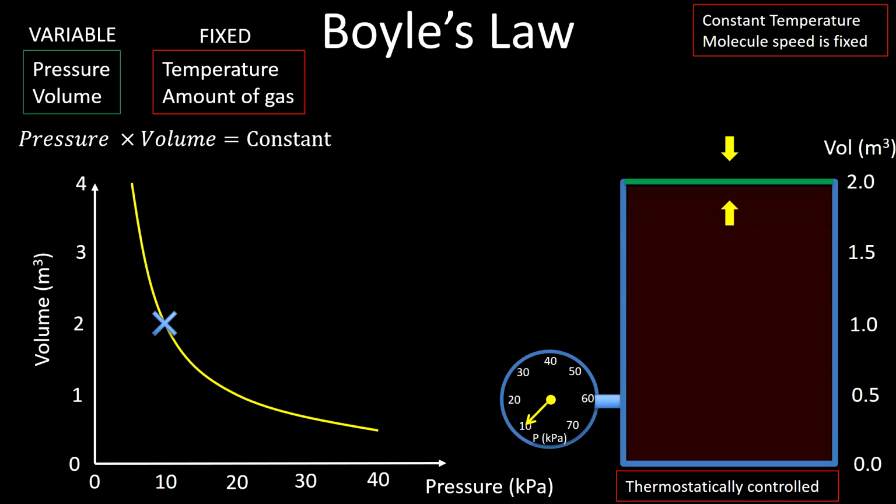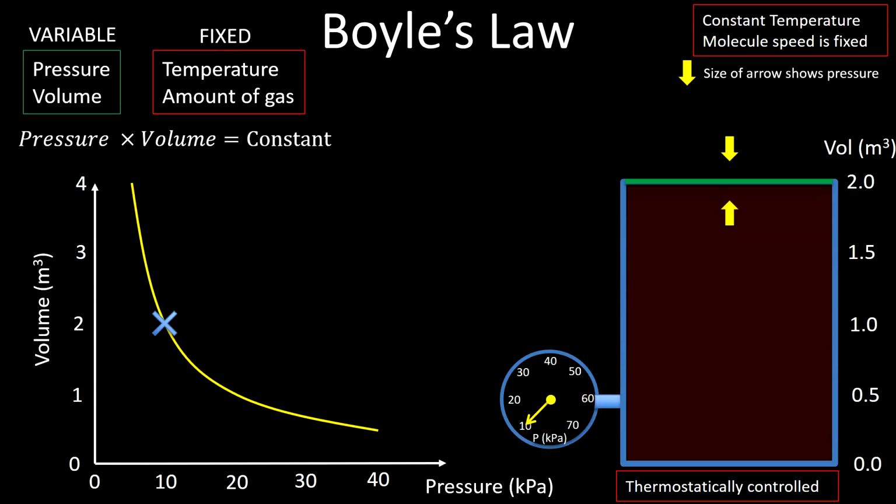We've got a volume scale up the side and the pressure gauge on the side. And we can see that currently the green line is sitting at 2 meters cubed volume, as is our graph, and the pressure gauge is sitting at 10 kilopascals, as is our graph. What we're going to do now is increase the pressure on the outside of the container. The little yellow arrows here show the size, if you like, of the pressure on the container.